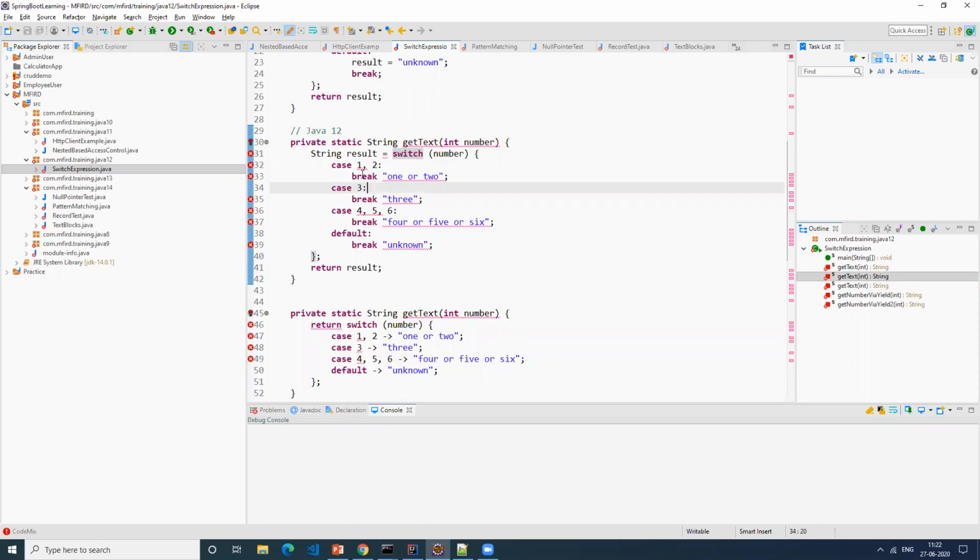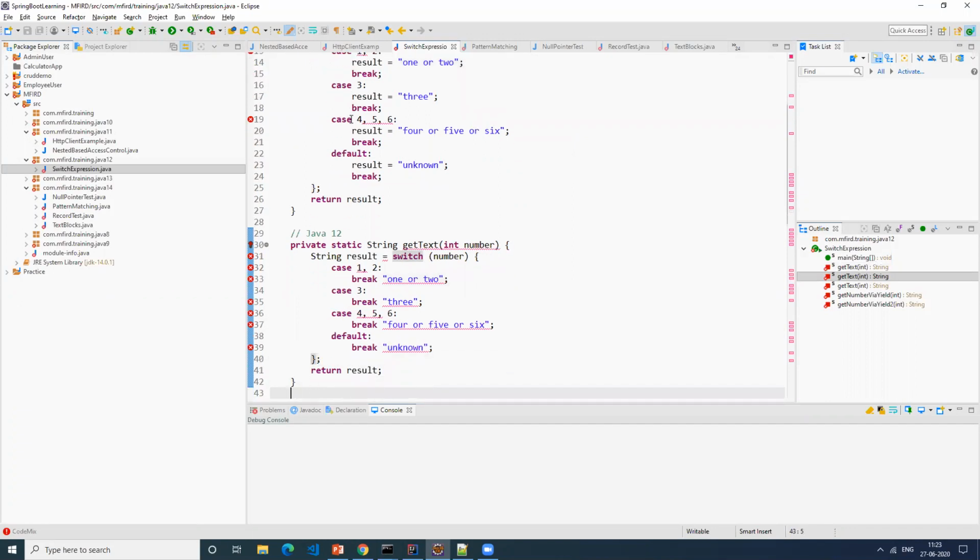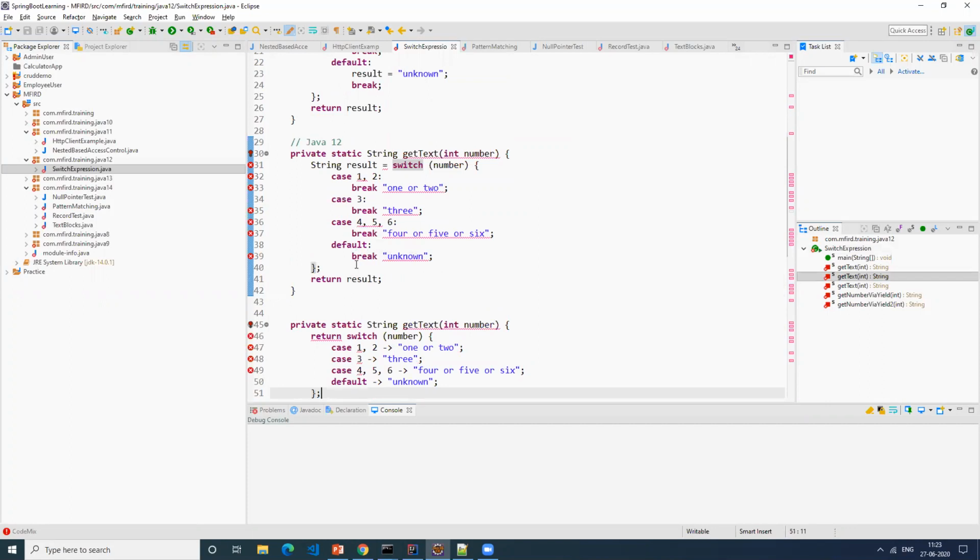I am not returning anything here. The break statement itself adds this return. In the earlier code, we generally had to assign something or write some return statement that would actually return. Now you don't have to do that. Java itself takes care of the return with the break statement as well as with the lambda expression, with both of these.